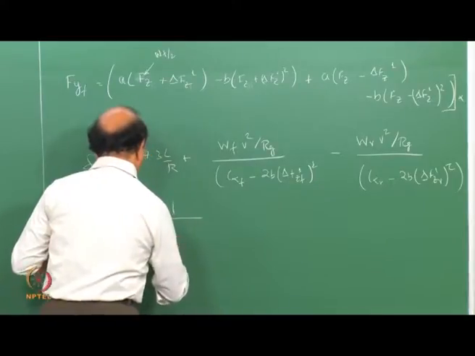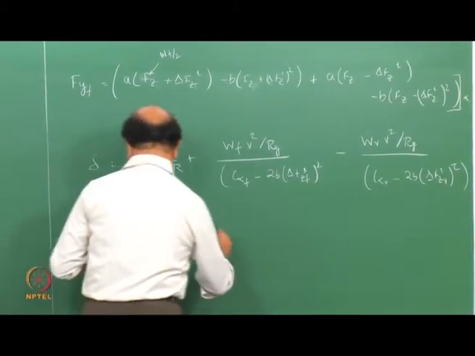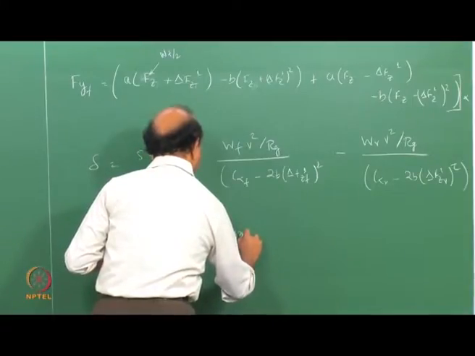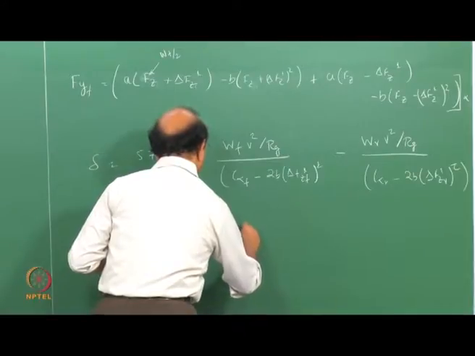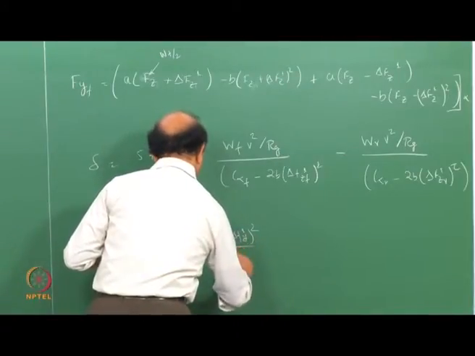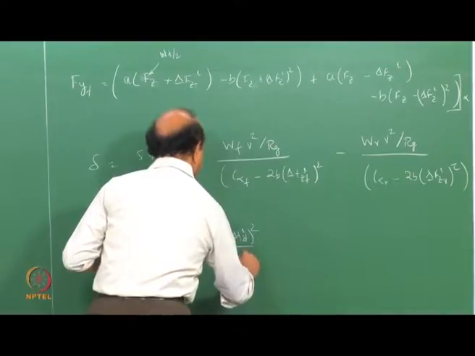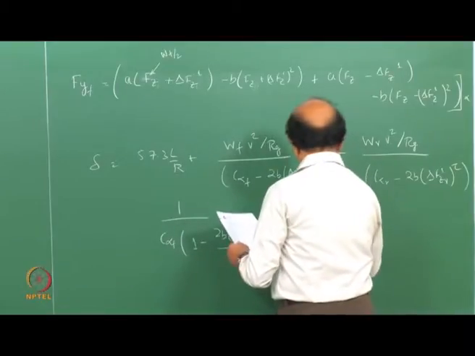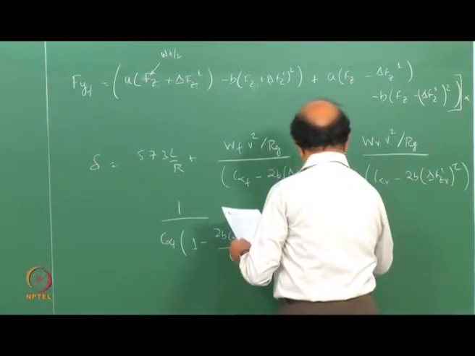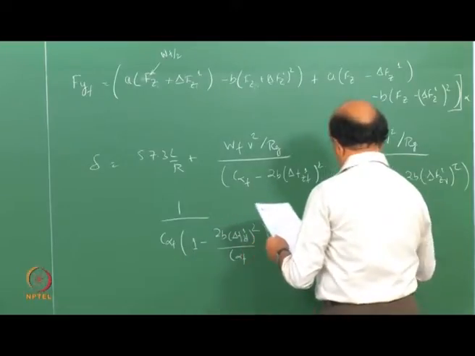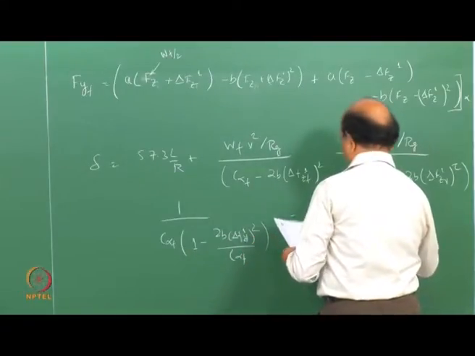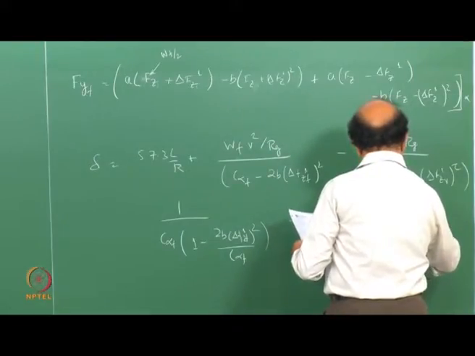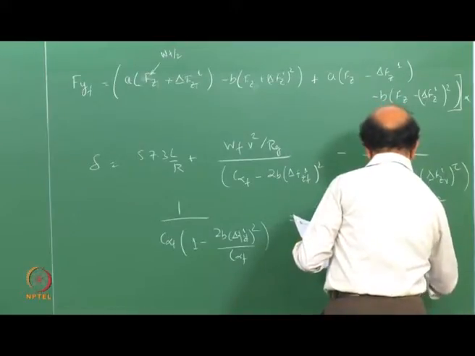Now let me take one of that: 1 minus 2B into delta Fzf1 whole squared divided by C alpha f, and that can be written as 1 by C alpha f into 1 plus 2B into delta Fzf1 whole squared by C alpha f.